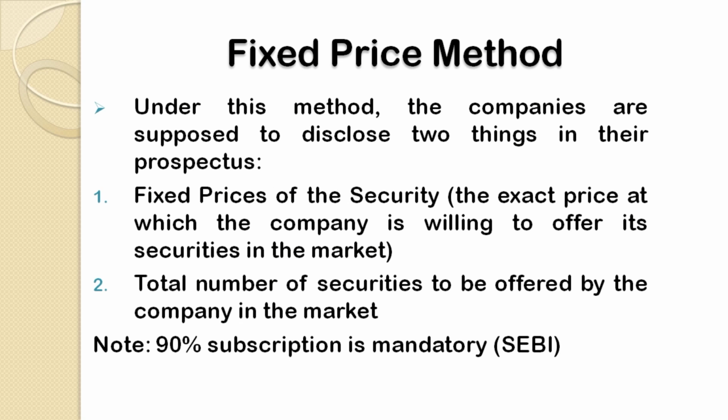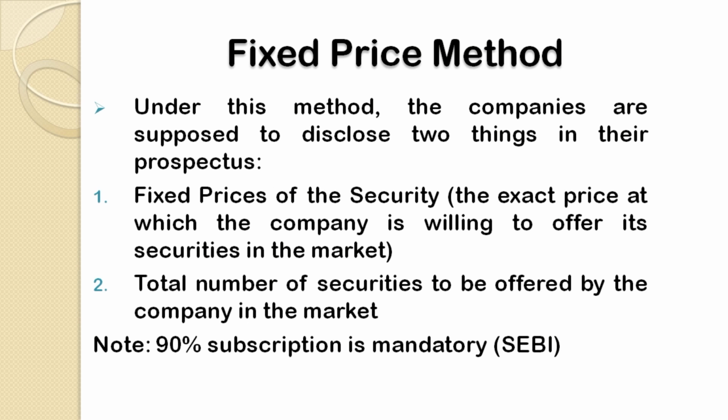Those two things were, point number one, what is the exact price of the securities? That means the company has to clearly specify the exact price. Suppose rupees 10, rupees 11, rupees 15 and so on. What is the fixed price which the company is willing to take from the investors against each security? It was to be specified under the prospectus.